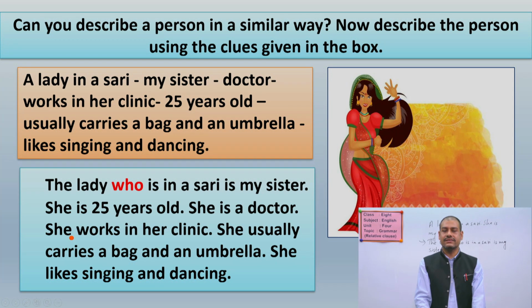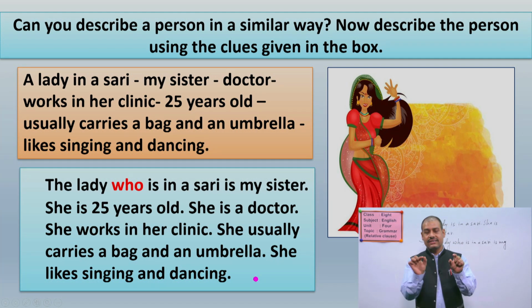So I have written a complete sentence like this: she works in her clinic. And then here is a clue, usually carries a bag and an umbrella. So for this, your complete sentence can be, she usually carries a bag and an umbrella. And then likes singing and dancing. So your sentence can be, she likes singing and dancing.